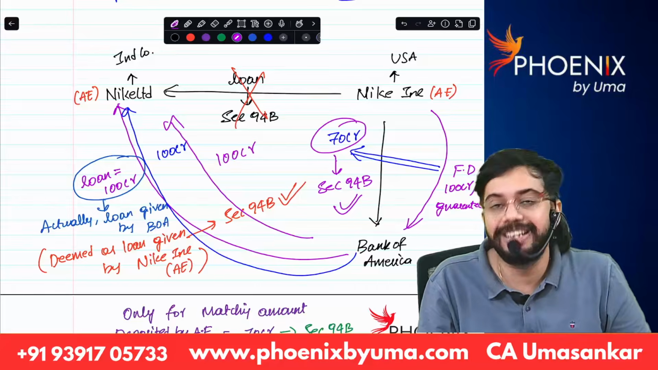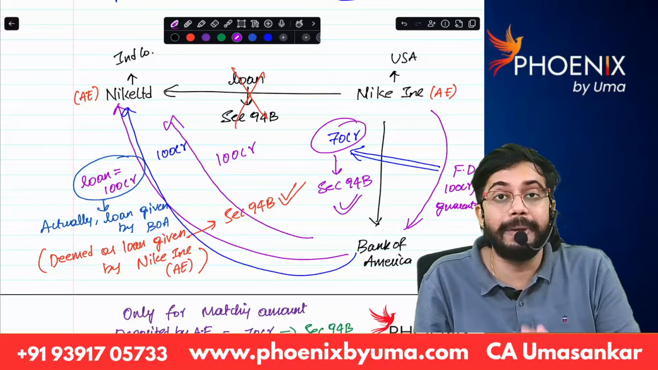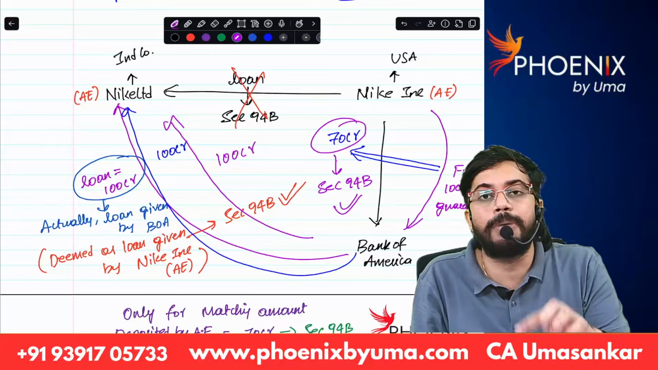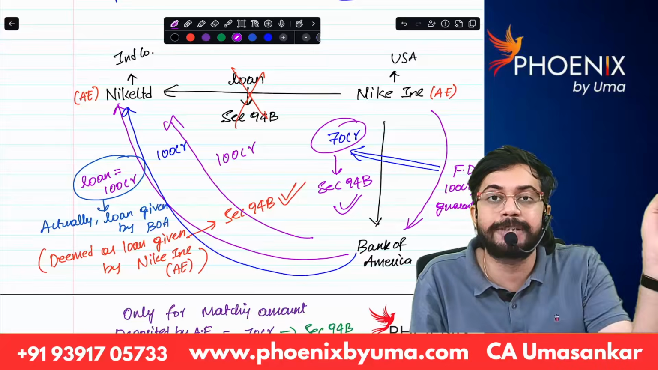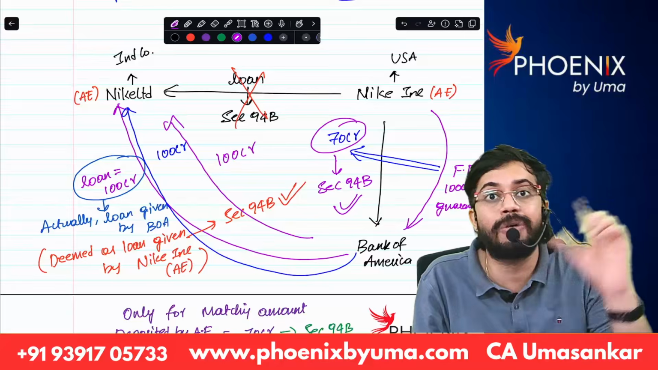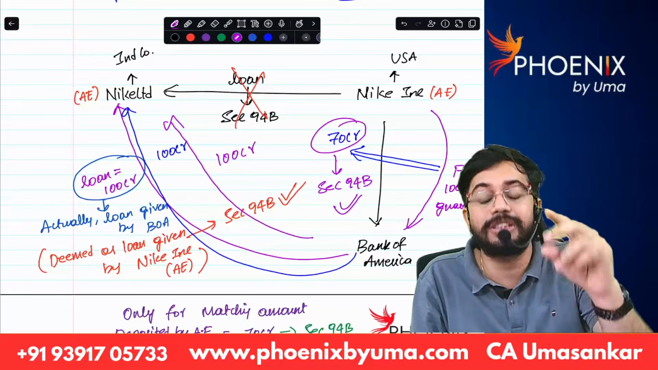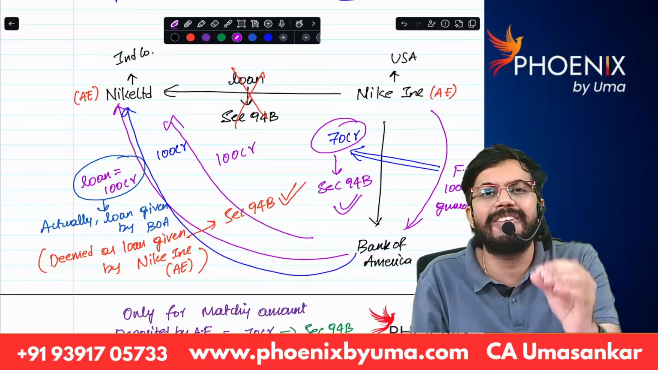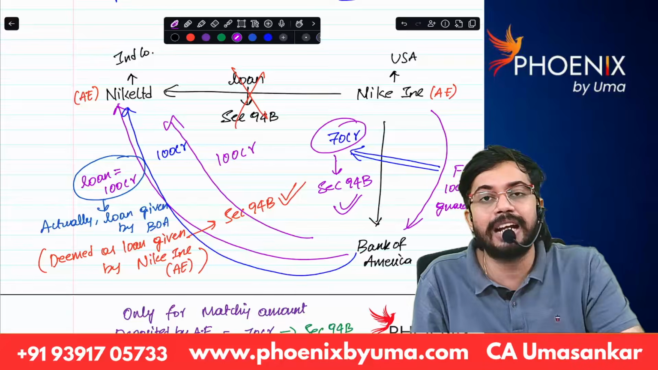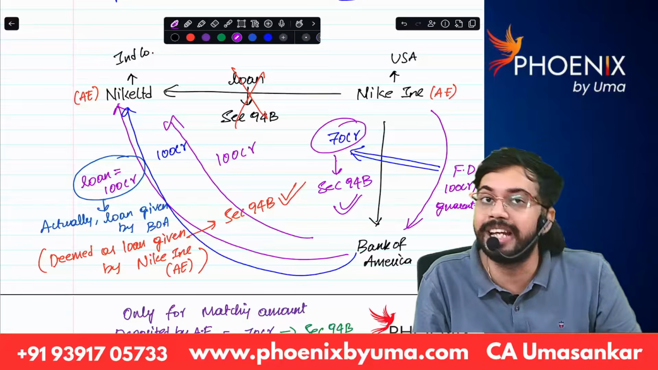That's it. Thank you very much. Whatever problems of 94B are there, they are explained in the transfer pricing workout session. Go through the problems. Tomorrow you will definitely get 7 marks. Very easy. Understand the concept, do the problems, you will easily get it. Thank you.